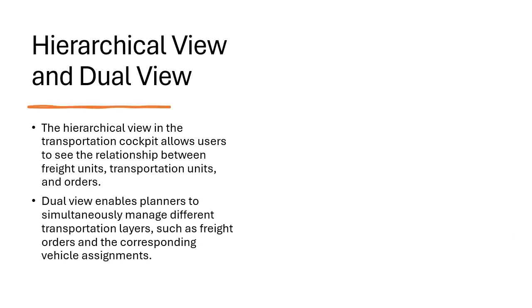And next is the hierarchical view and dual view. So the hierarchical view actually shows the structural relationship between transportation objects like fleet units and fleet orders. So dual view allows two different hierarchical views to be displayed simultaneously, which also enables planners to compare data across resources or orders for better planning decisions. So these views can be particularly useful when optimizing fleet unit assignment.